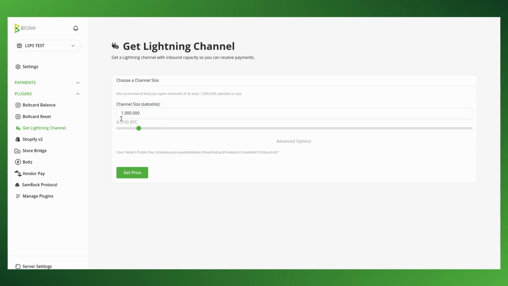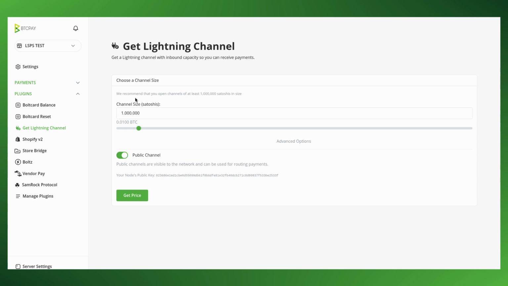And now you can choose how big of a size you want. There are also advanced options. You can make the channel private, which also works, but you need to enable root hints and stuff like that. So public channel is the way to go if you have a publicly reachable online store anyway. You select the capacity of the inbound. So it's 1 million Satoshis. So that would mean about 690 euro or dollars or something like that.